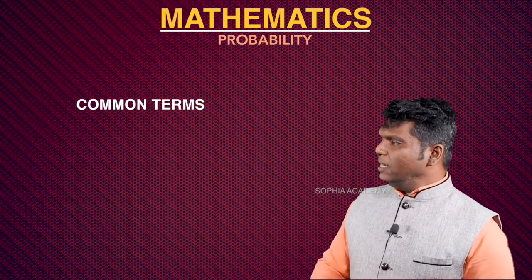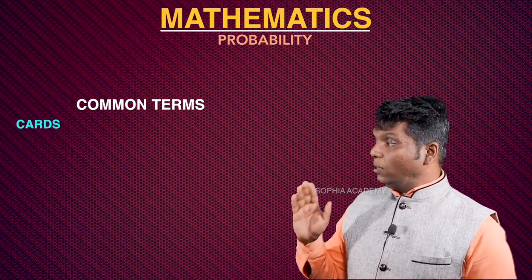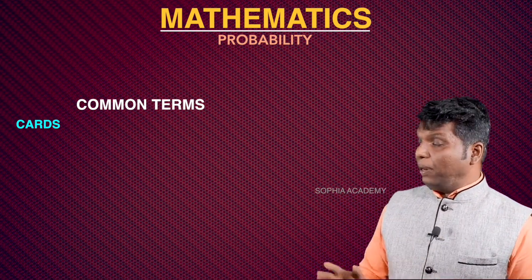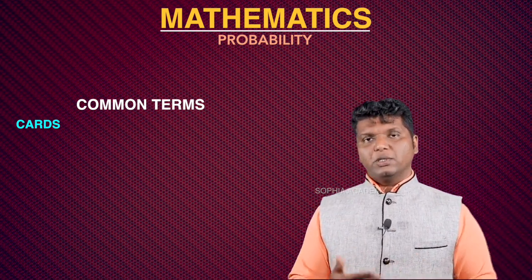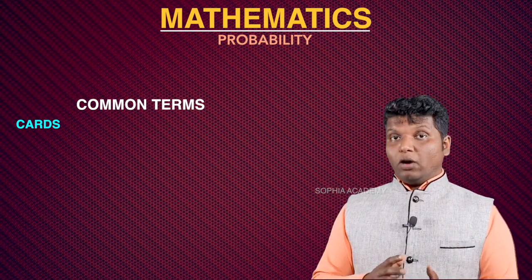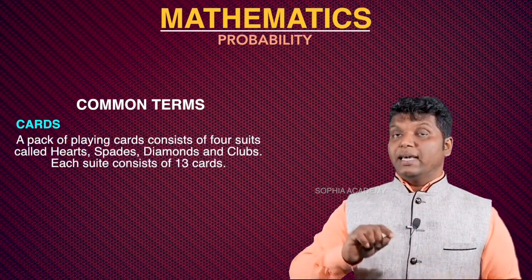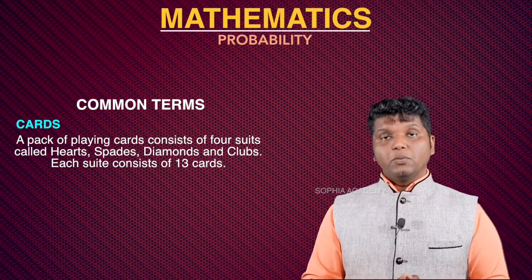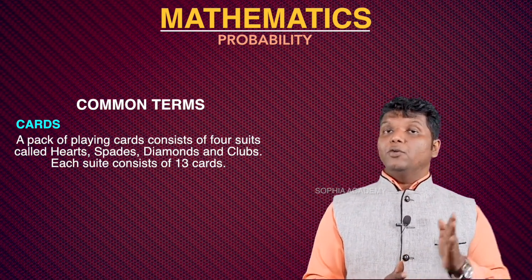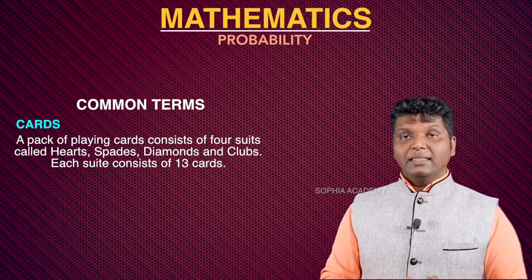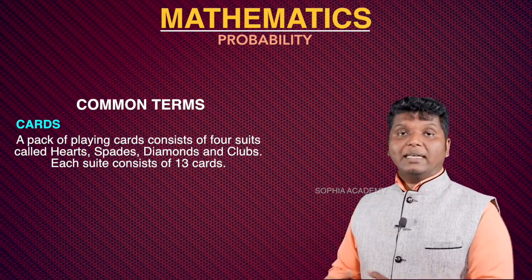Then the other one is the main thing. It's what we call the cards. If you are considering a playing card, you must know about it because it's very important. Plenty of questions used to come regarding playing cards also. One deck of cards means there are 52 playing cards. Among these 52 playing cards, they are divided into black and red. There are 26 black cards and there are 26 red cards.